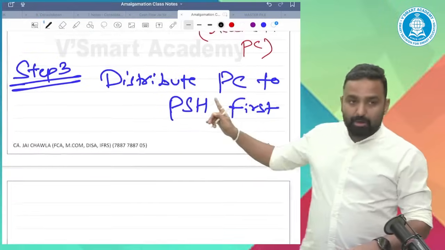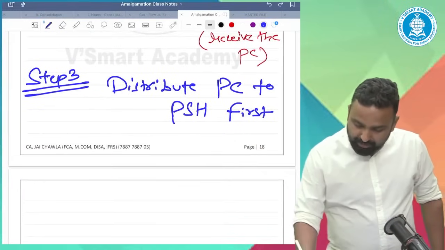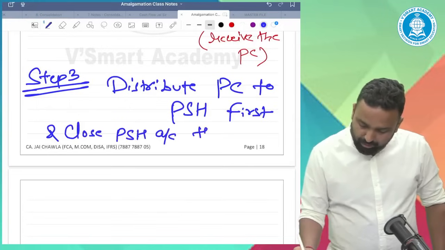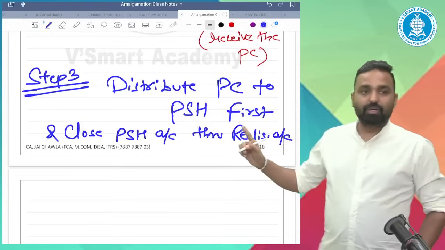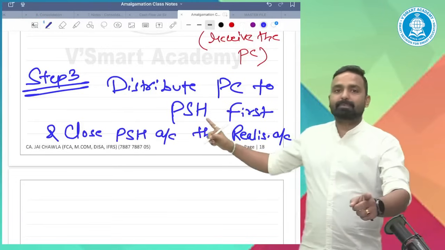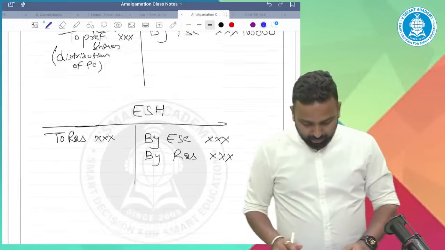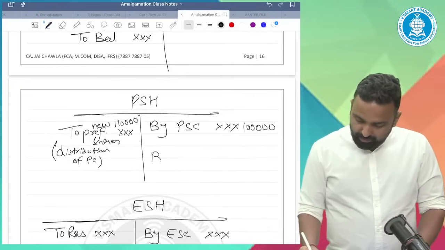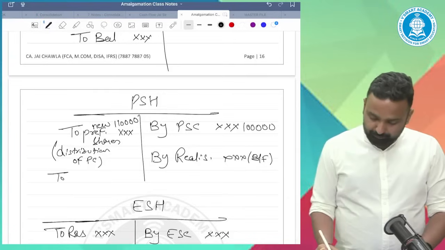So distribute the PC to preference holders first, and close preference shareholder account through realization account. Distribute the PC to them, and close preference holder account to realization account. To close this account, by realization or to realization.